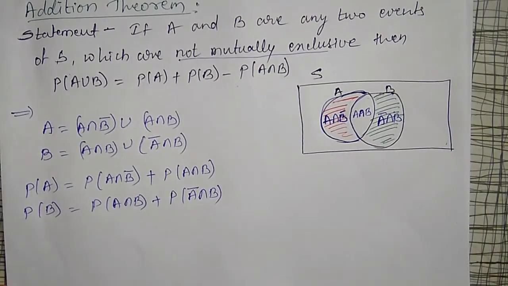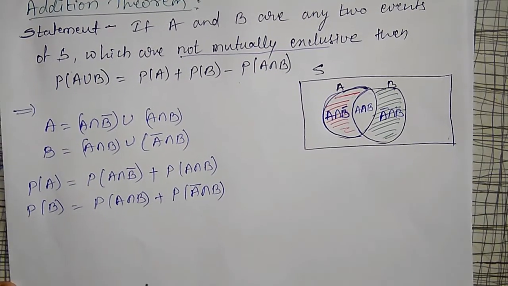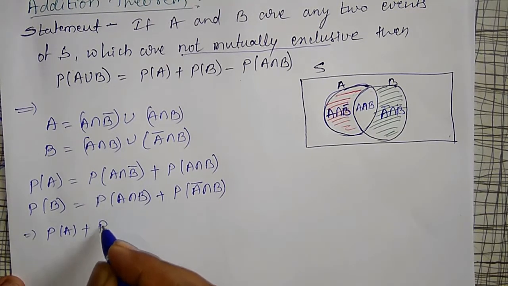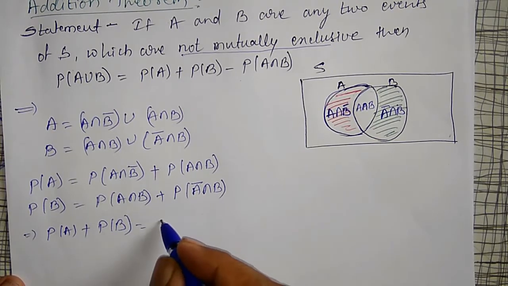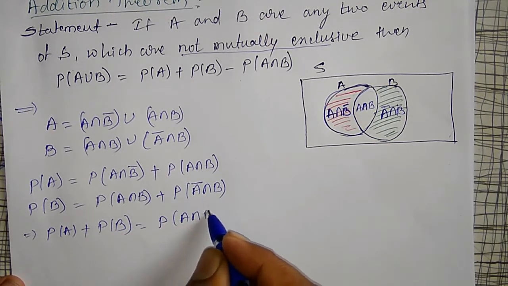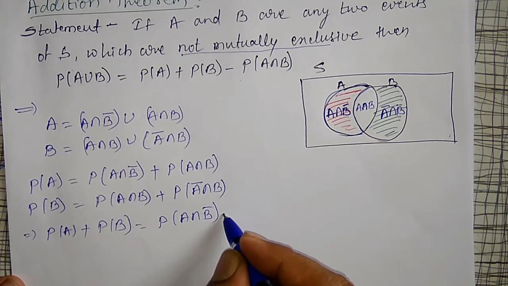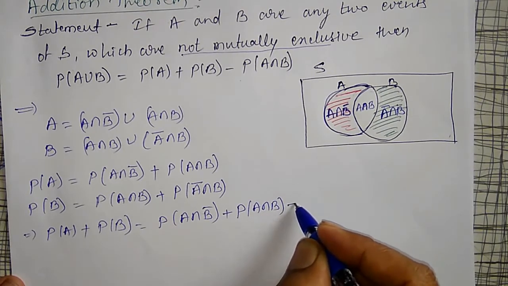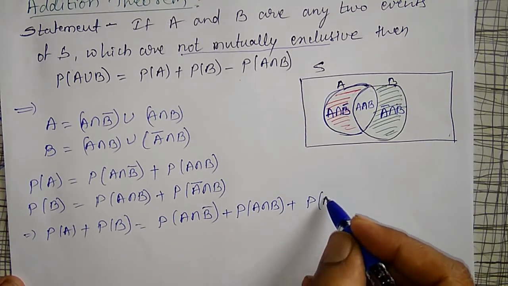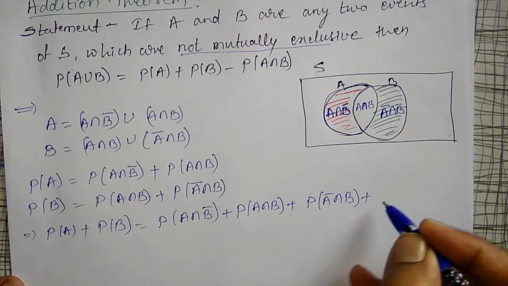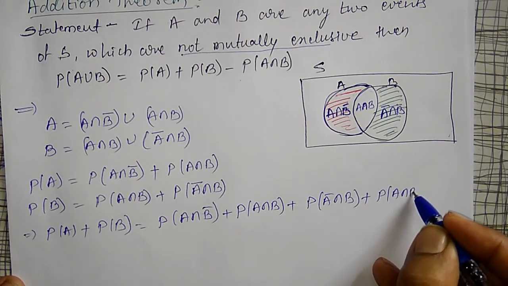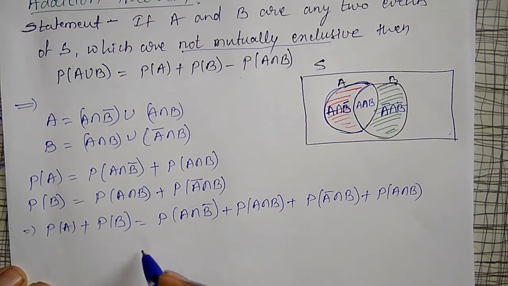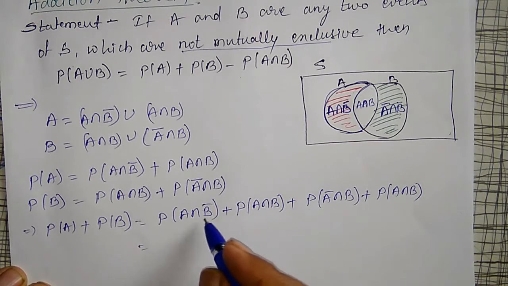Okay, union will become the addition after converting it to probabilities. Therefore, adding these two, probability of A plus probability of B is equal to probability of A intersection B bar plus probability of A intersection B plus probability of A bar intersection B plus probability of A intersection B. Addition of 4 terms. Now I will combine these three probabilities as they are mutually exclusive.